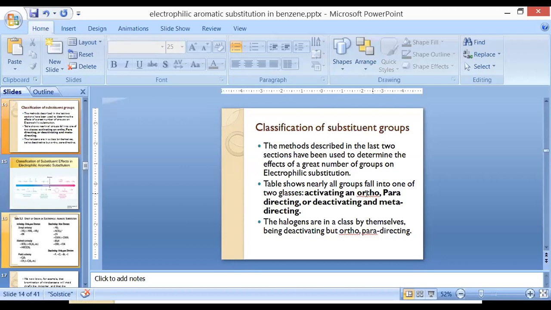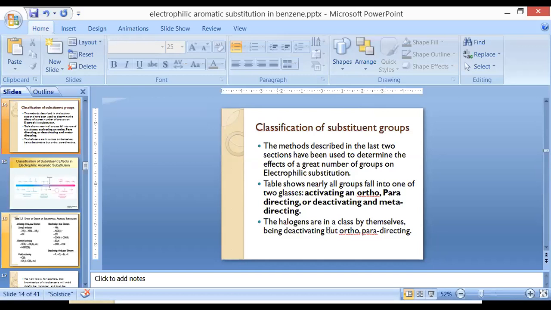in 60% of the cases the reaction will proceed at the ortho and para positions, and 40% there is a possibility that the functional group will react at the meta position. So we are classifying those substituent groups in two categories. The first category is activating, ortho-para directing, and the second category is deactivating, meta directing.